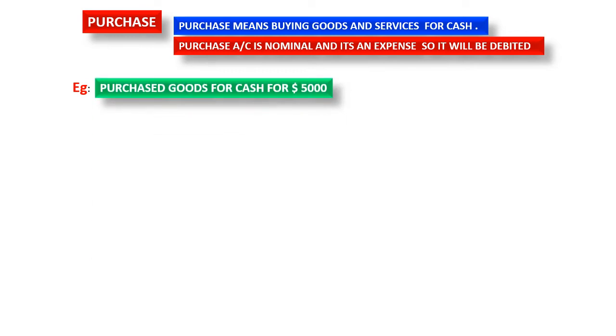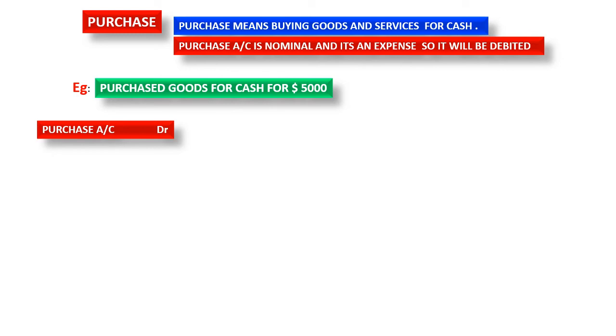Example: purchase goods for cash, $5,000. How much is the amount? That's $5,000. The amount is not a matter here. I am giving an amount just to make you understand how it is. My amount will be different between different journals. Right now it's not a big thing, but in accounts it's a very big thing.